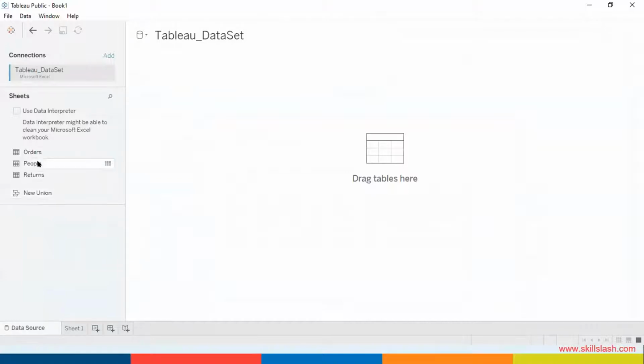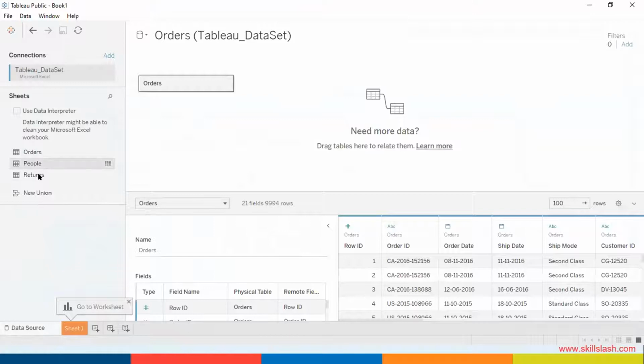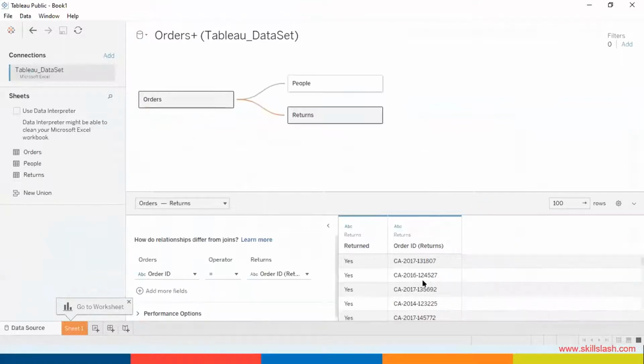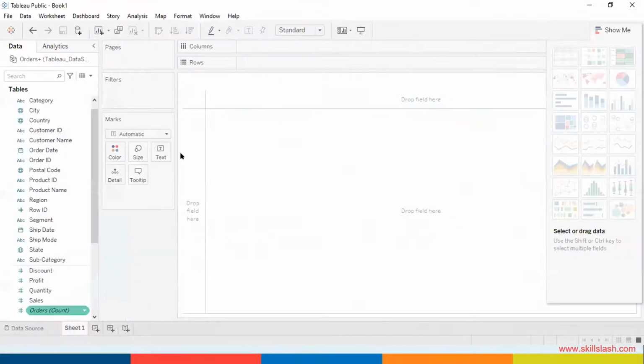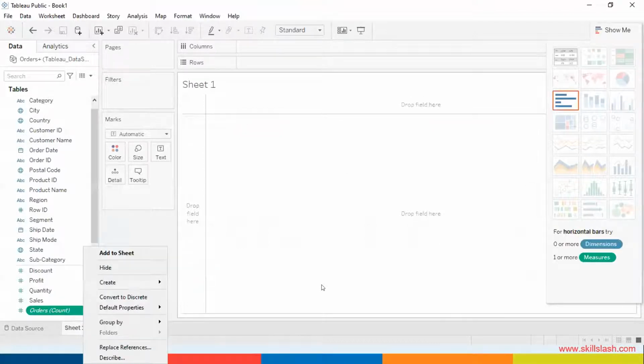Click on the data source. Double click on orders, double click on the people and the returns. When you click on this data source option, you will be able to see all the information. But when you go to the worksheet, which is created here, you will be able to drag and drop and create visualizations. This is the difference. I hope it's all clear.